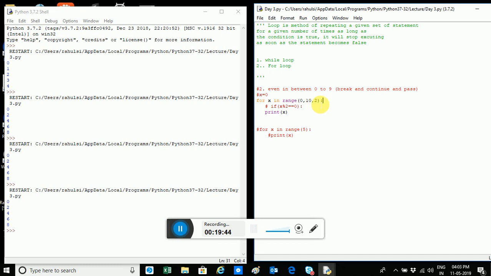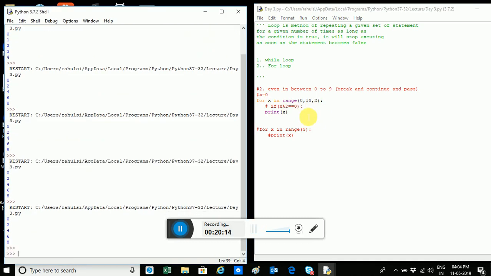Now I have put a range over here. See, this is the start, this is the end, and this is the step. Remember, if you have done for loop, you can increase it by 1 or you can increase it by 2. So I have entered 2, that means 0 plus 2, it will be 2, then 4, and I have hidden this line because I know it will by default print all the even numbers, but I'm not printing even numbers. I'm just trying to check what it will print. See, I have added the step 2, so it is giving 0 2 4 6 8.